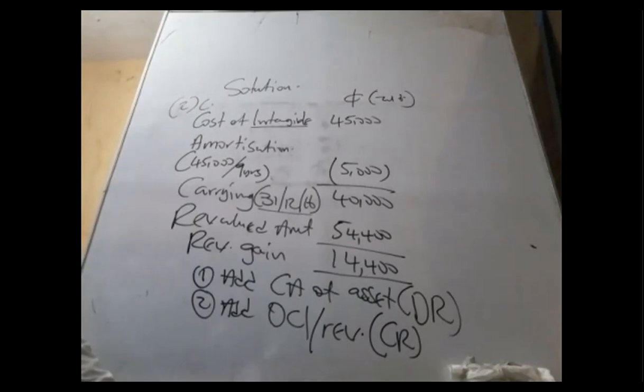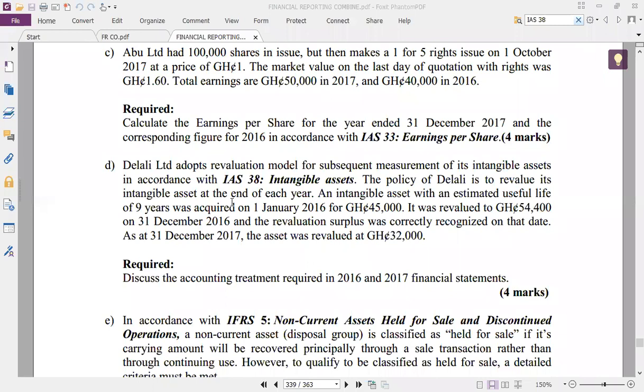Move on. Good one. Then we move on. So you're doing this. All these ones are working. So let's continue again. And the revaluation surplus was correctly recognized and added. As at 1st December 2017, they mentioned an amount. Anytime they mention a date, you have to stop and look at it again. The asset was revalued to 32,000.